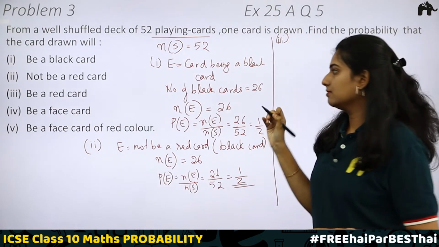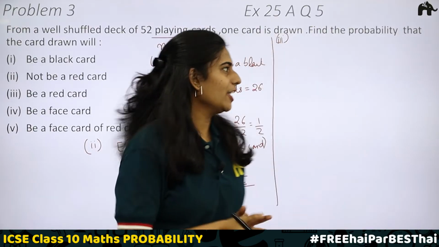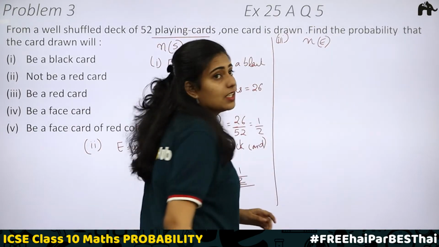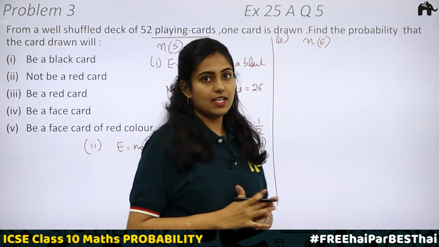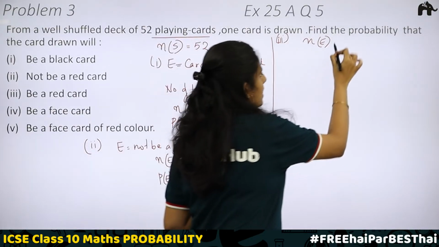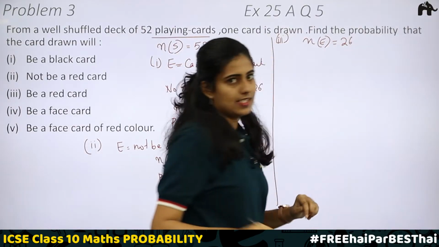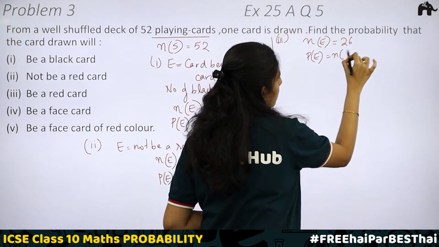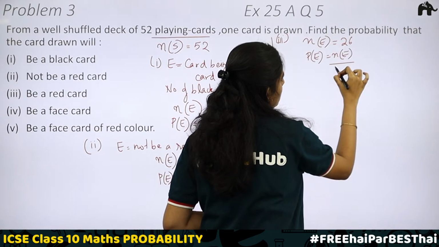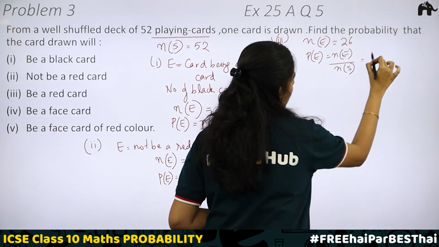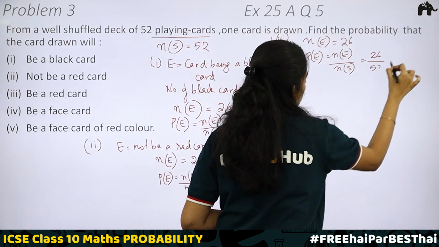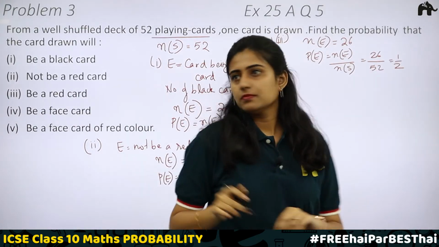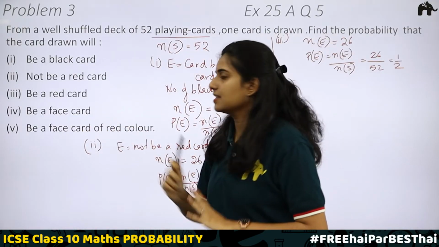Be a red card. This is again easy. I think you already got the answer. Here the event is, it is a red card. How many cards are red in color? 26. So N of E is equal to 26. Then what is the probability of the event? P of E will be equal to N of E divided by N of S. Again 26 by 52, which is equal to 1 by 2. Now the fourth one. Be a face card.